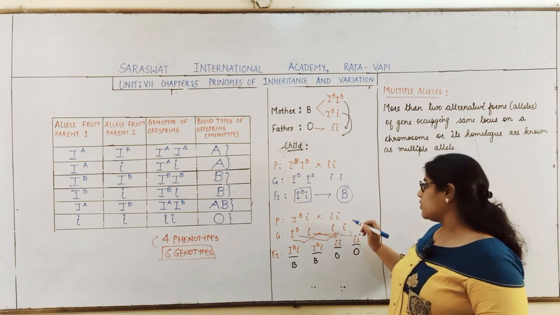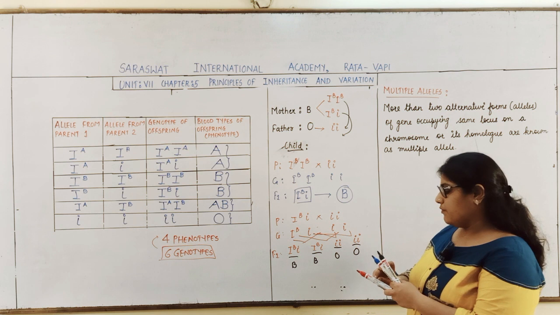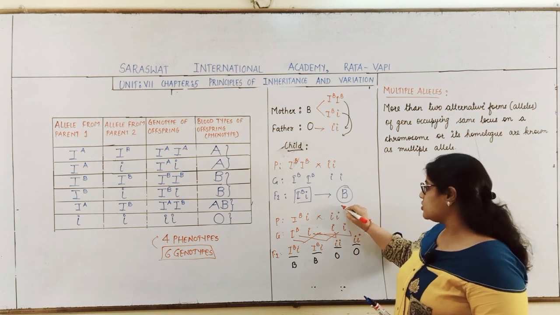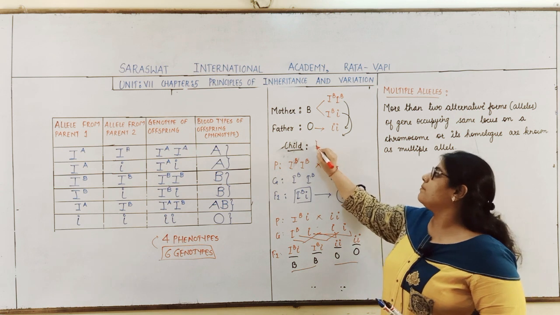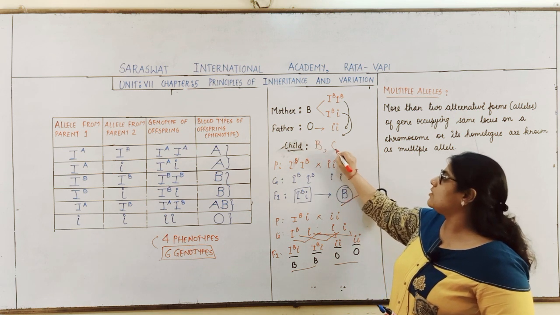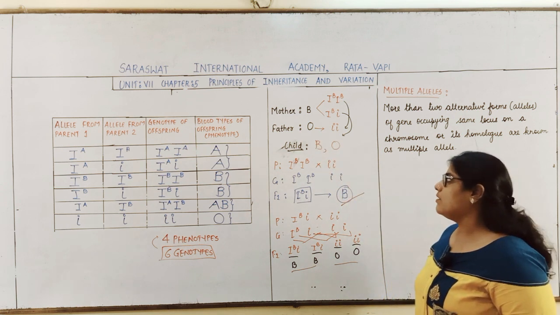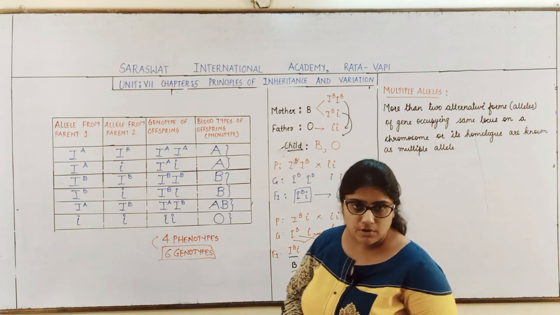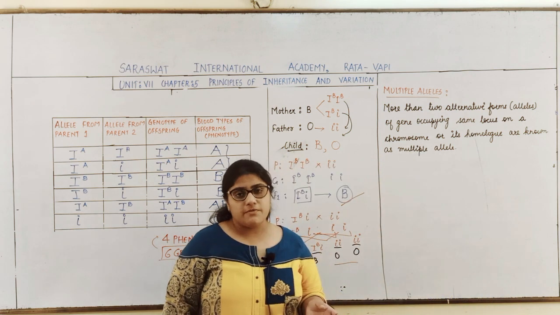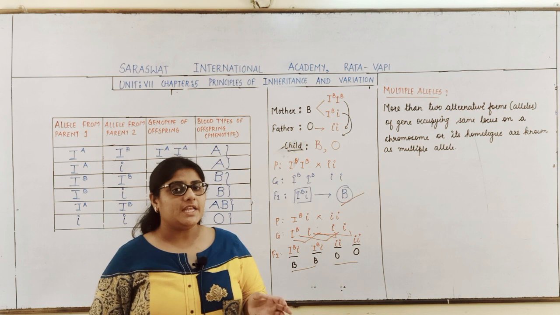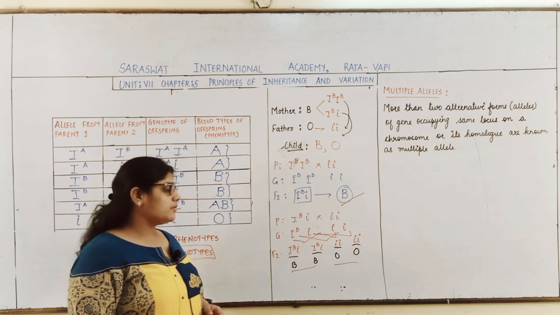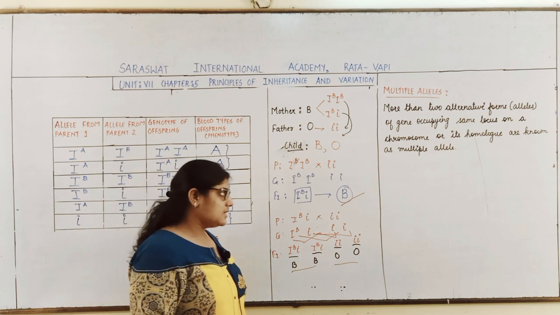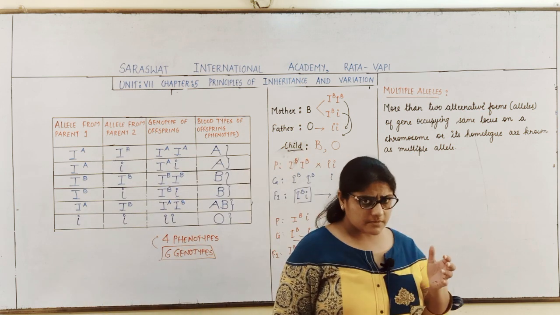So now students, what are the possibilities? Which blood groups are possible in the child? Here you get B, here B and O. So the child may be either of the blood group B or it may be of the blood group O. So if the blood groups of any two of them are known, we can determine the blood group of the other.